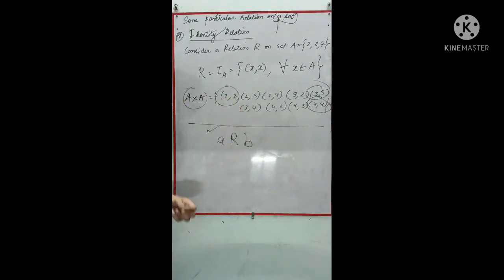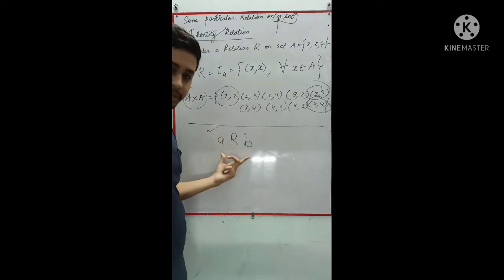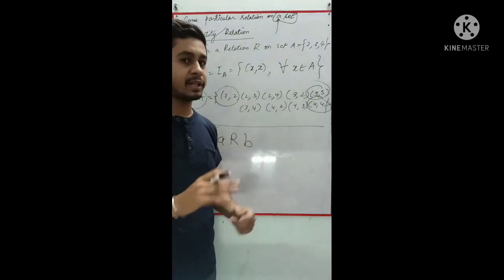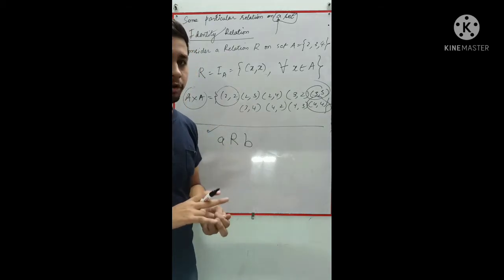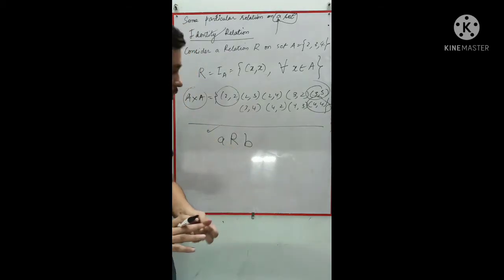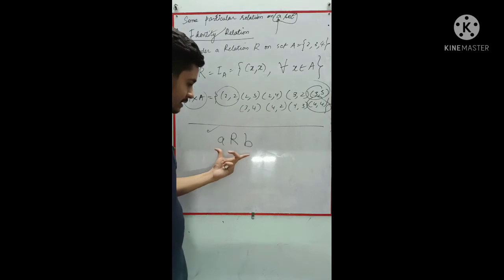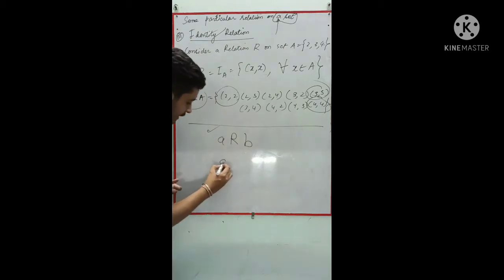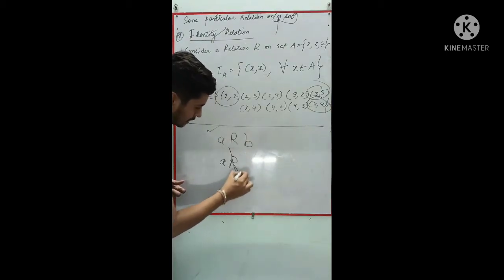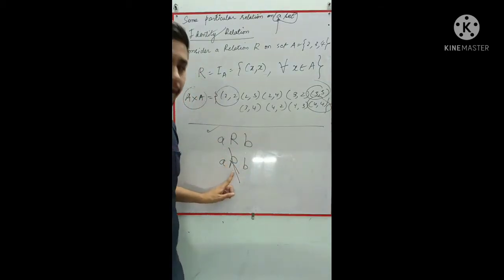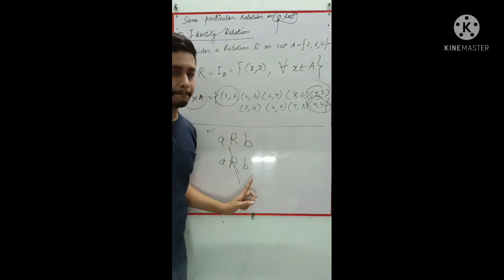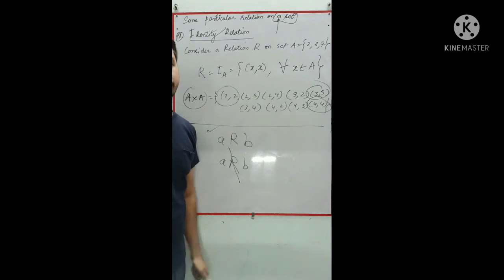This is one more type of representation which we are going to see in 12th class. Now we call it A is related to B, and if it is not related, then we write A is not related to B, cutting the R in between. So that is how we need to represent it.